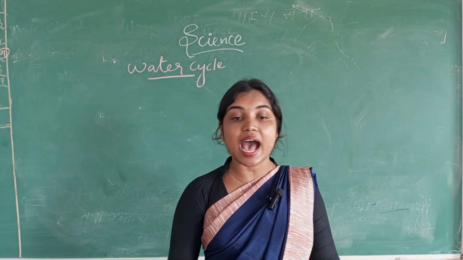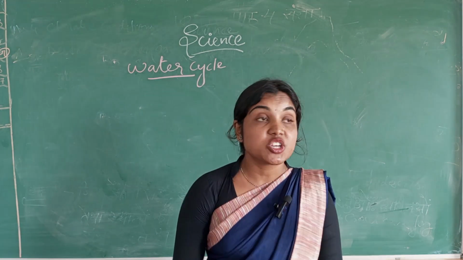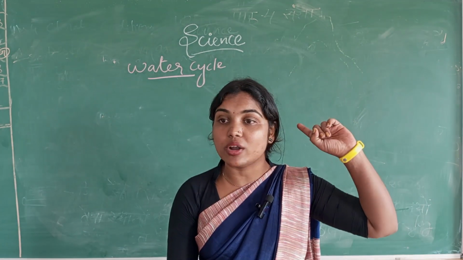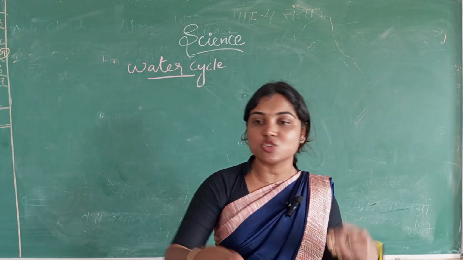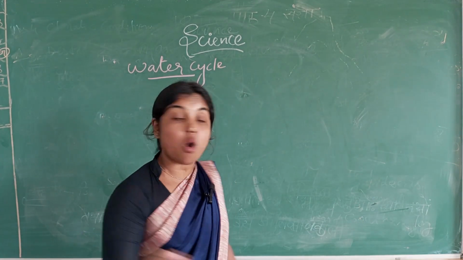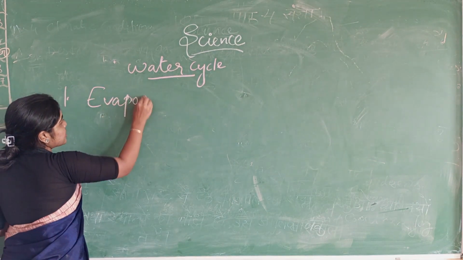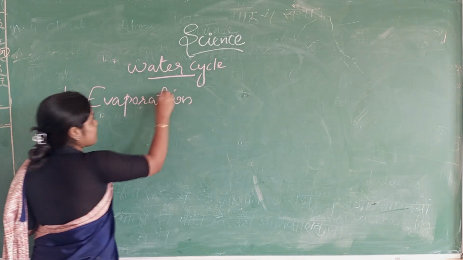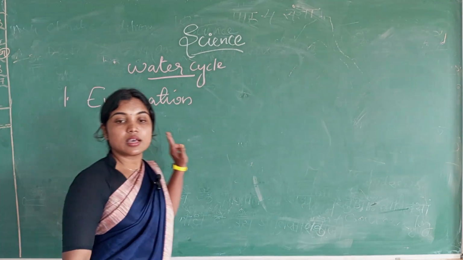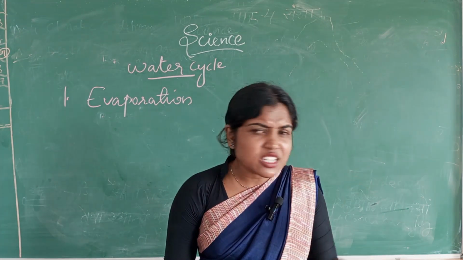When the sun heats up the rivers and the oceans, water becomes water vapor and rises up in the air. This process is called evaporation. So water changes into water vapor, and that process is called evaporation. It is the first step of the water cycle. Evaporation spelling: E-V-A-P-O-RATION.